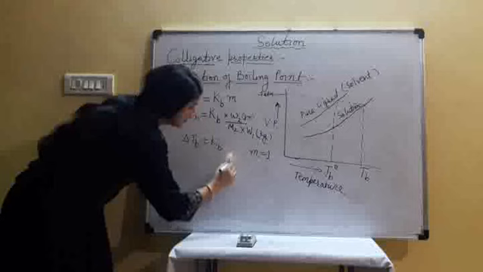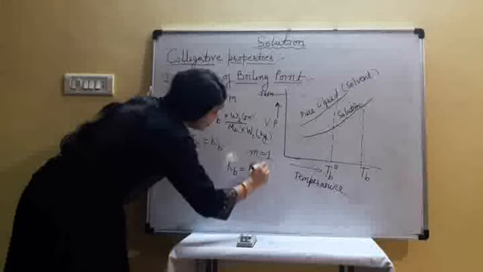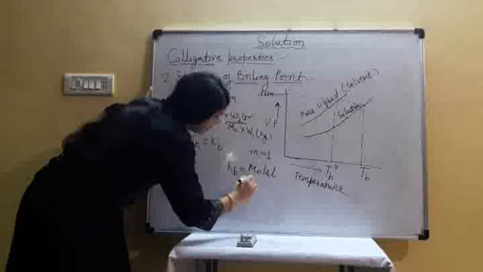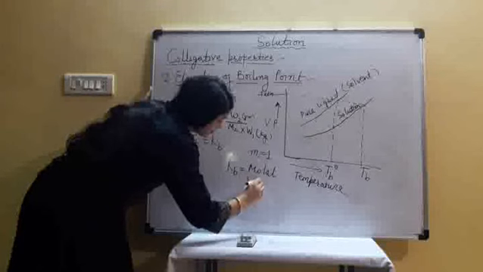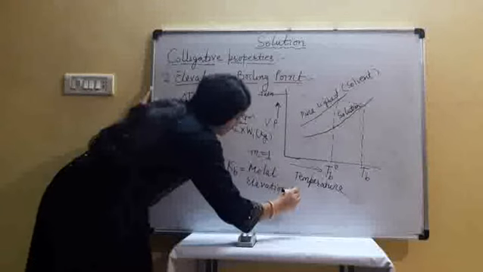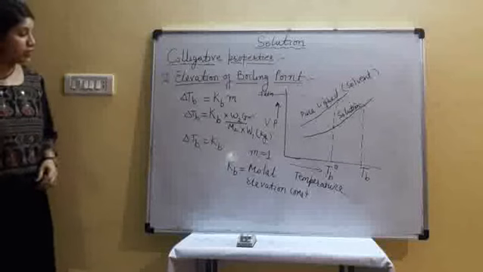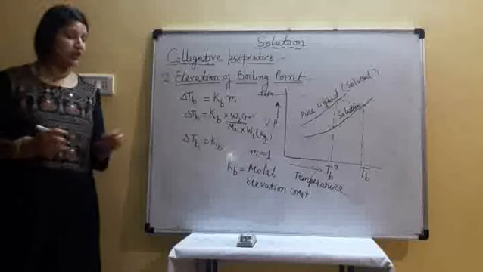Kb is a constant, the molar elevation constant, and also called the ebullioscopic constant.